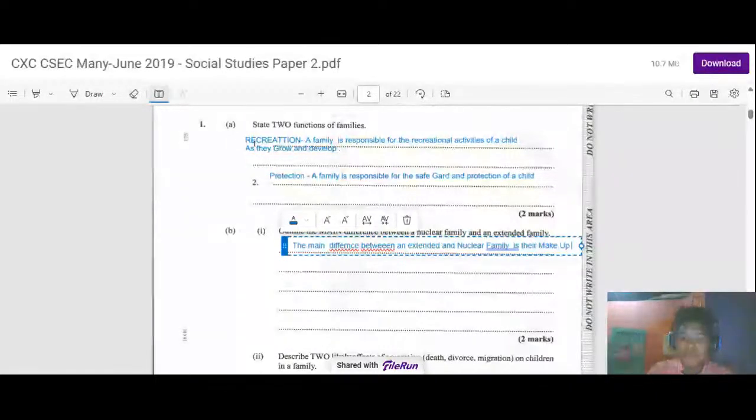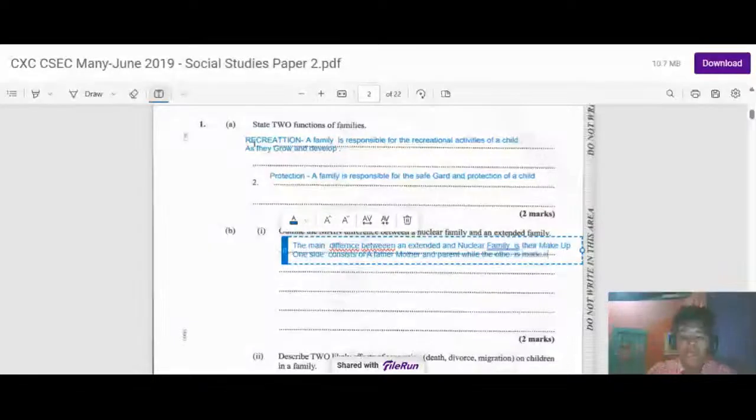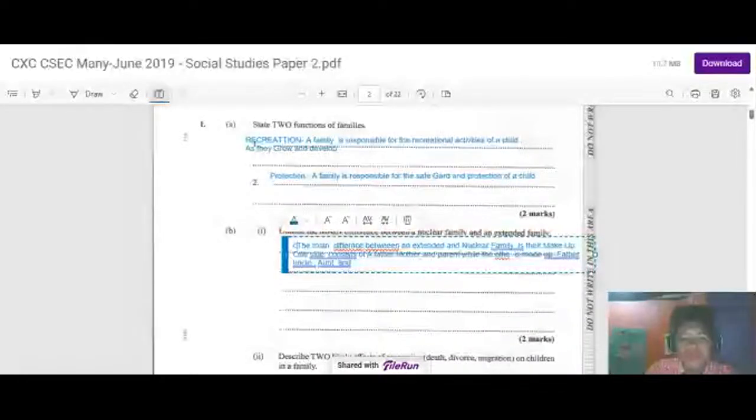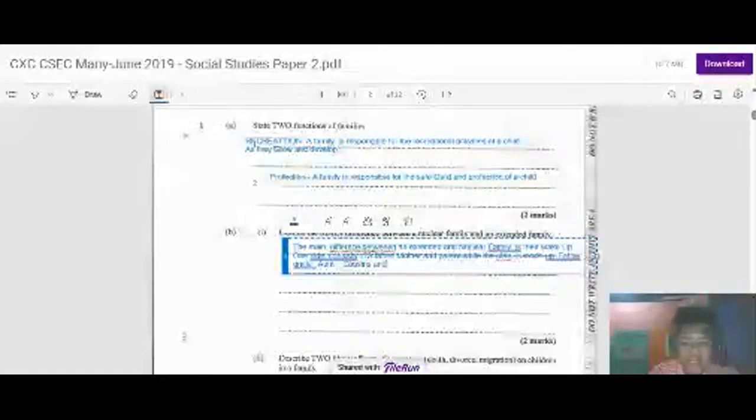On one side it consists of a father, mother, and children, while the other is made up of father, uncle, aunts, cousins, and grandparents.